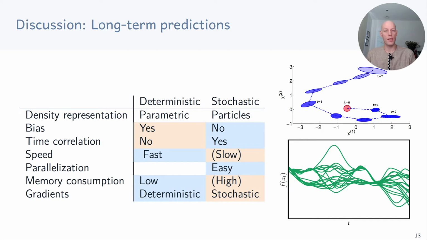In the stochastic case, we have no bias and account for time correlation through this way of ancestral sampling we discussed. While sampling can be slow, it is easy to parallelize. Because of the inherent randomness, we don't get closed-form gradients, but only stochastic gradients.